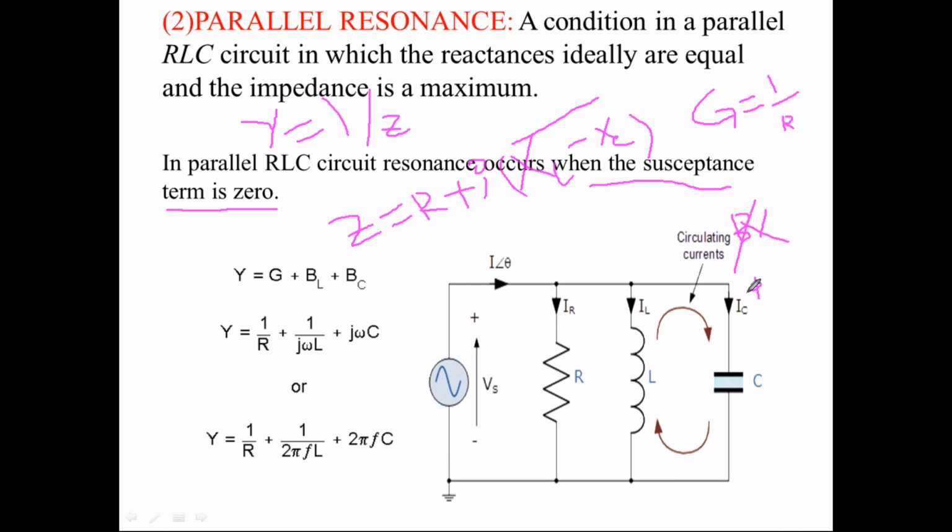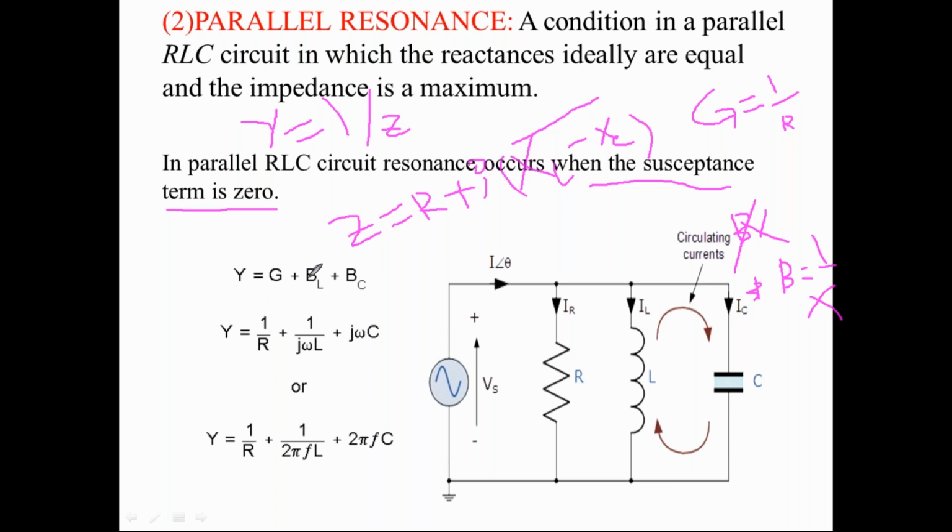So susceptance B is nothing but 1 by X. So the total admittance of this circuit is given as 1 by Z is equal to Y is equal to 1 by R plus 1 by j omega L, that is XL, and 1 by j omega C. That is writing the impedance of this circuit in terms of conductance and susceptance terms.